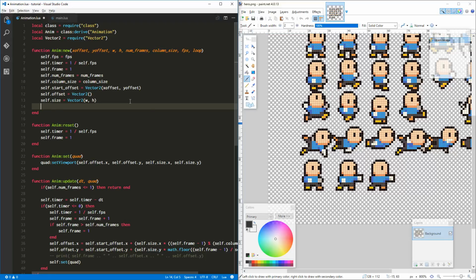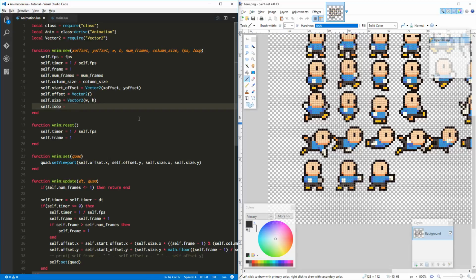So let's do self.loop equals. Now what we want is this loop, but I want to make it such that we don't have to specify this looping every time. If we don't specify this parameter, let's assume that the animation loops. So it's sort of like an optional parameter, and if it's not specified, it'll be true.